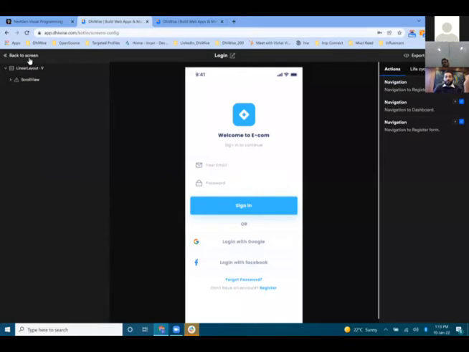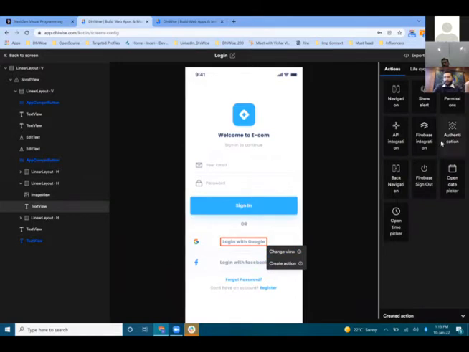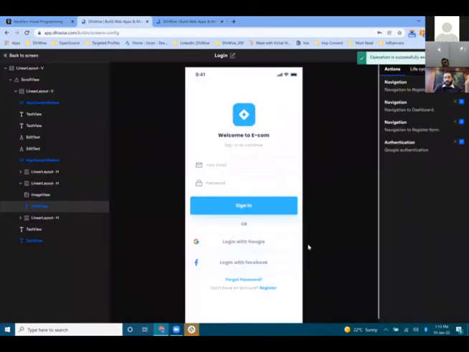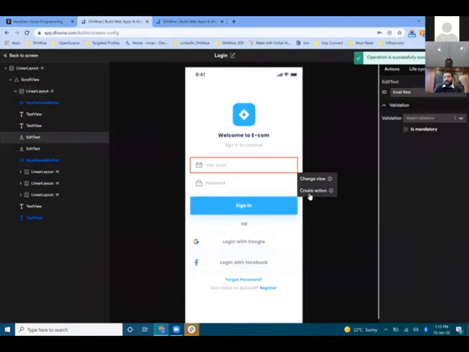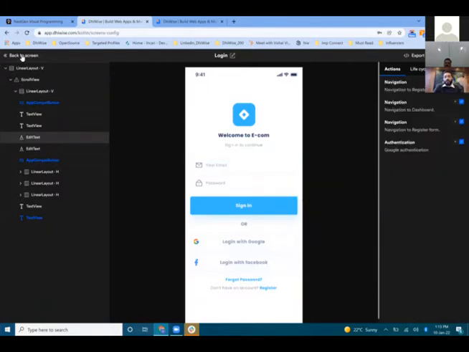Now the second best part: let's say you want to add login with Google functionality. Create an action, authentication, Google, and your Google authentication has been done. In the same way, if you want to set up navigation or any other action, you can do it directly from here. Second thing, okay, is it simple designing that we are converting, or do we have any other facility?